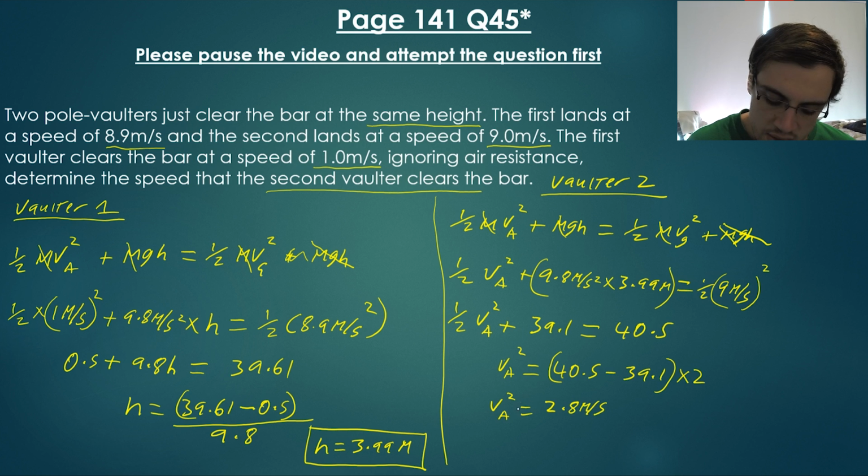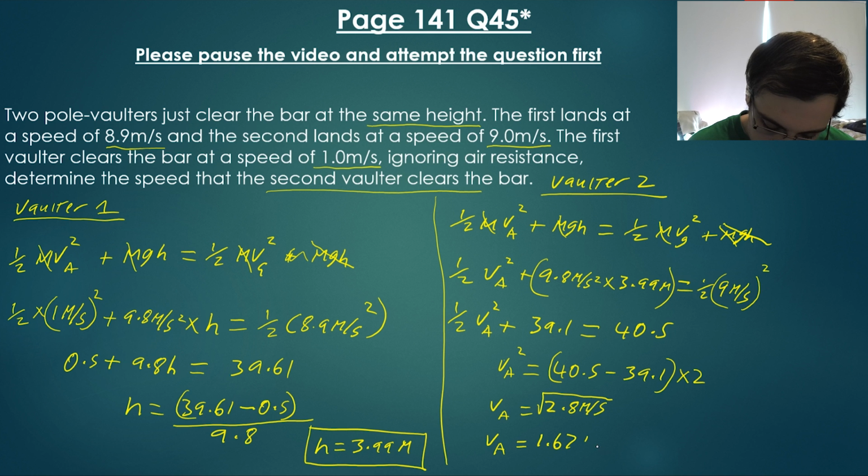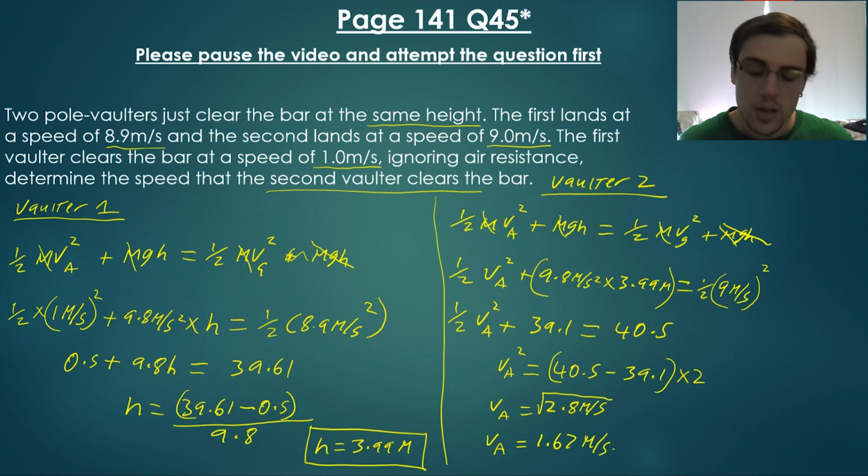Now again, this is squared. So in order to get rid of this squared, we have to square root this. So the square root of 2.8 is going to give us a final velocity of 1.67 meters per second. So this means that the second volta cleared the pole, which was at a height of 3.99 meters, with a velocity of 1.67 meters per second.